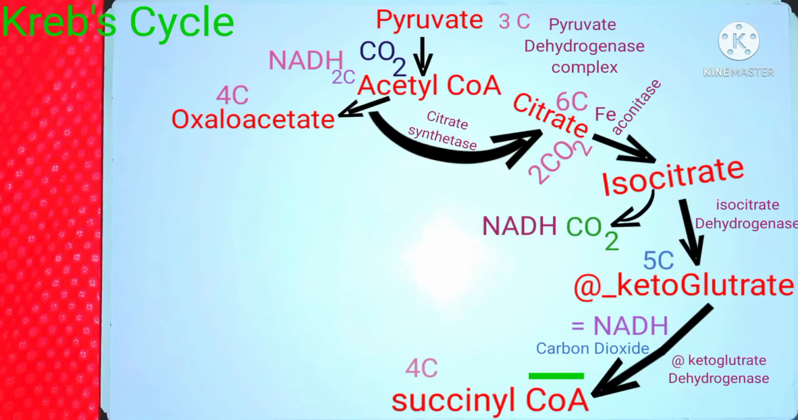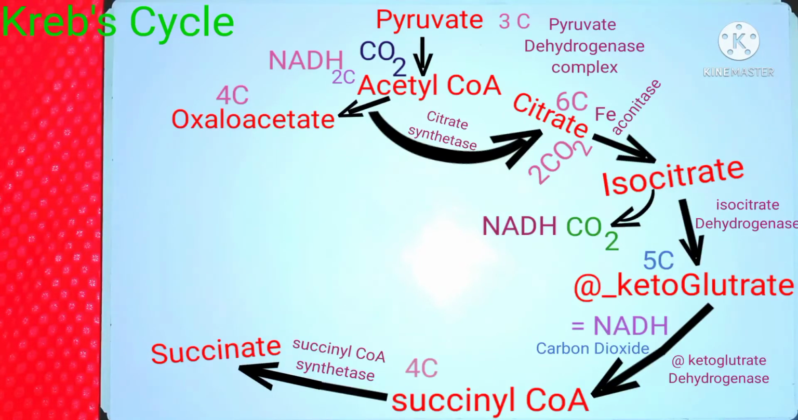During the next step of the citric acid cycle, the succinyl CoA is converted into succinate. This reaction is catalyzed by the enzyme succinyl CoA synthase. Now let's try to understand what happens in this reaction, as it is a very important concept and most of the students do not know it: the number of carbons remains the same in this reaction. Both succinyl CoA and succinate have 4 carbons each.